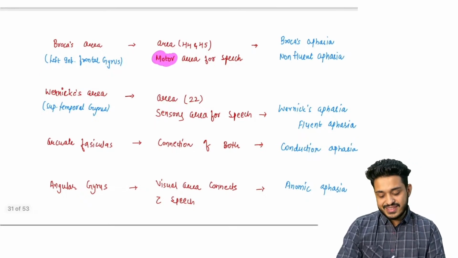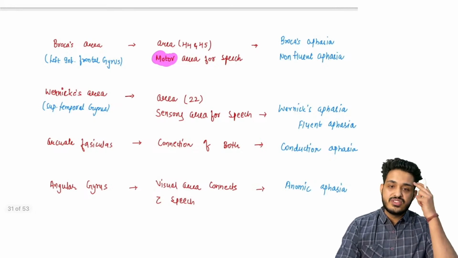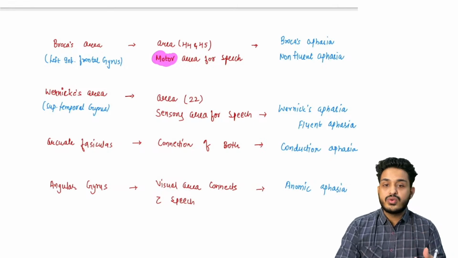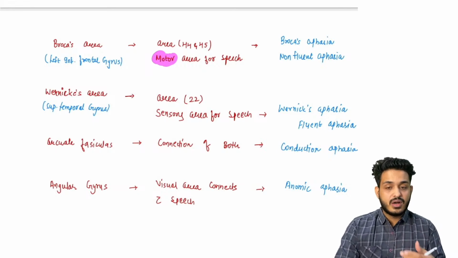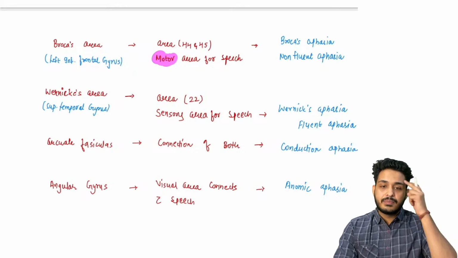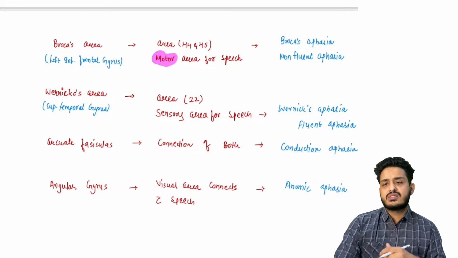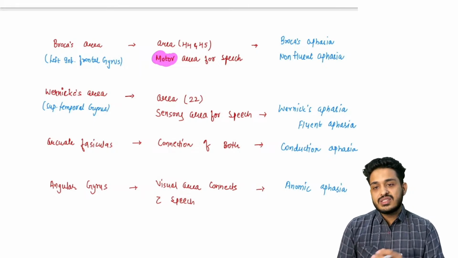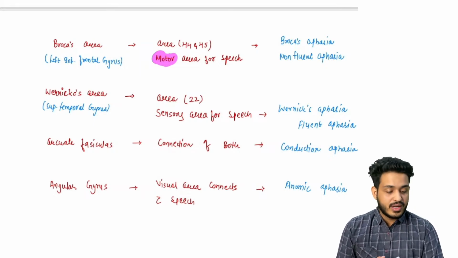This is going to be the symptom whenever there is injury to the inferior frontal gyrus. It can be due to a road traffic accident, it can be due to any other reason, right? But the problem will be the same. So we will look at the patient, we will try to talk with the patient, and we will understand the patient is not speaking well, right? What is the problem? We will think the problem lies in the inferior frontal gyrus. What is a gyrus? We have gyri and sulci, which are depressions and elevations in the brain. So this is present in the frontal lobe.